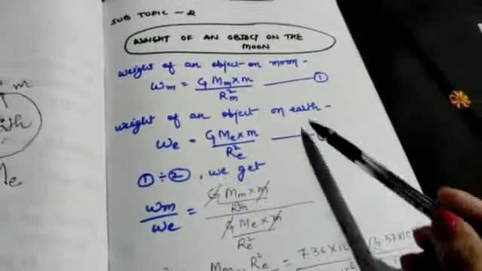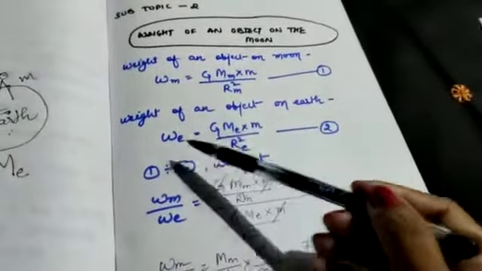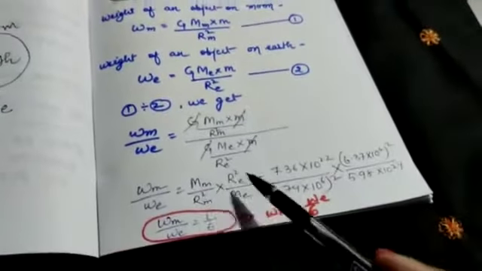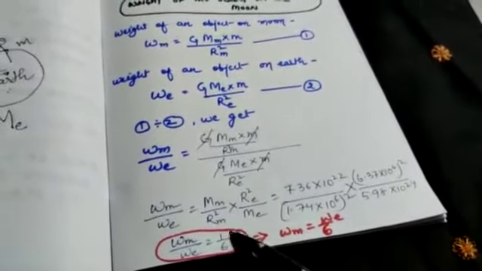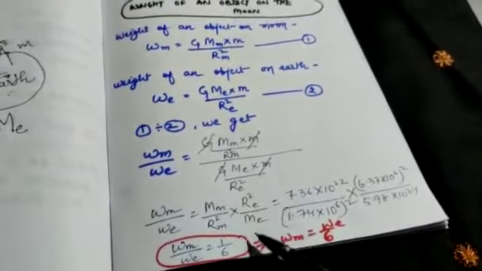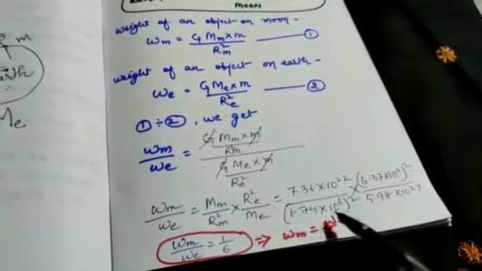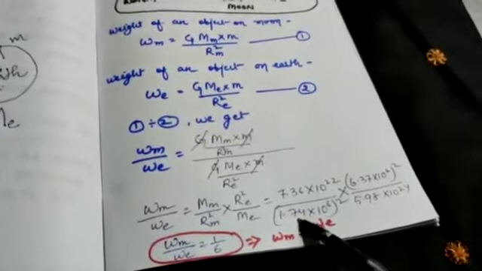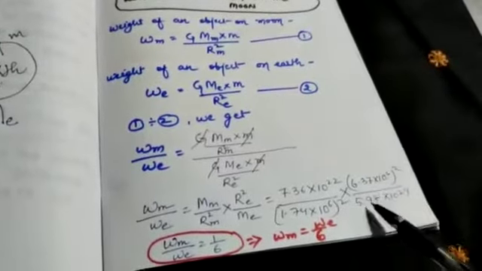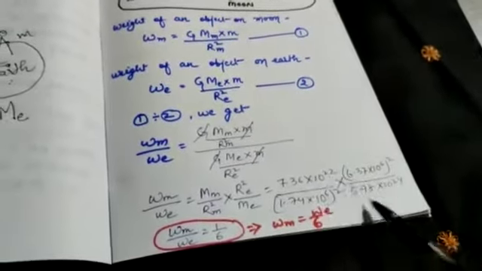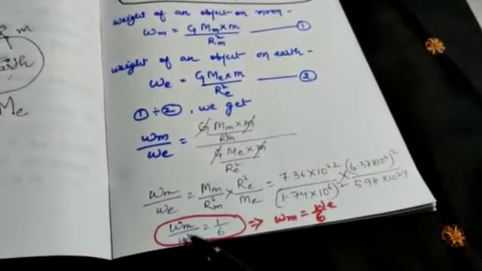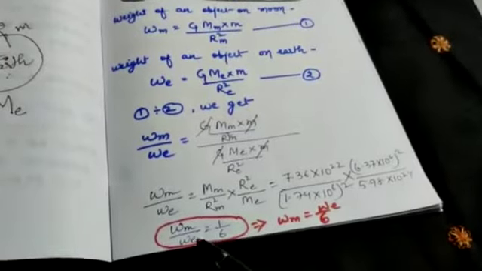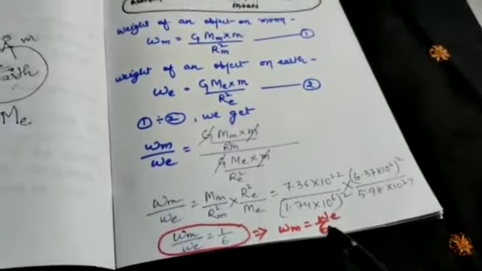Understood? So when you divide this by this, G cancels, small m cancels. Solve this equation: M_m upon R_m square, M_e upon R_e square. This one is the mass of moon, this is the radius of moon, this one is the radius of earth, and this one is the mass of earth. Solve everything, and you will get the ratio WM upon WE is 1/6. So WM is equal to WE upon 6.